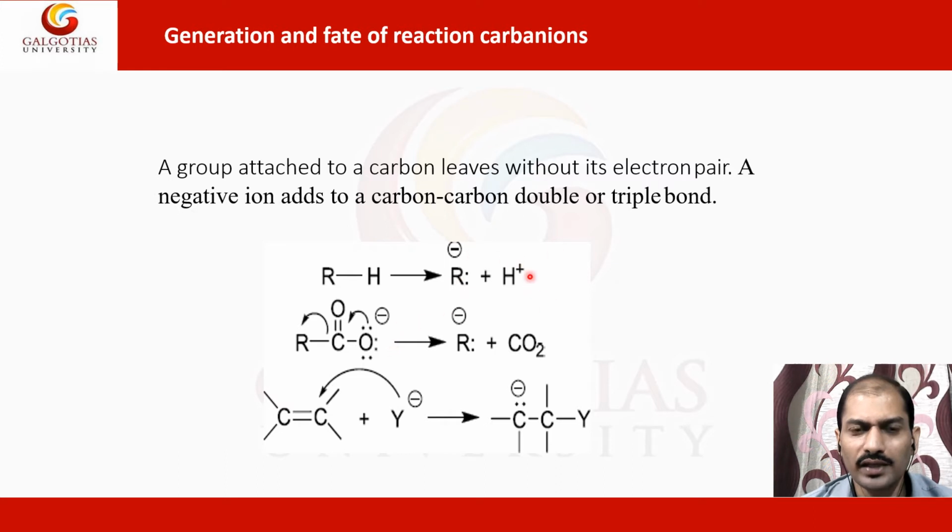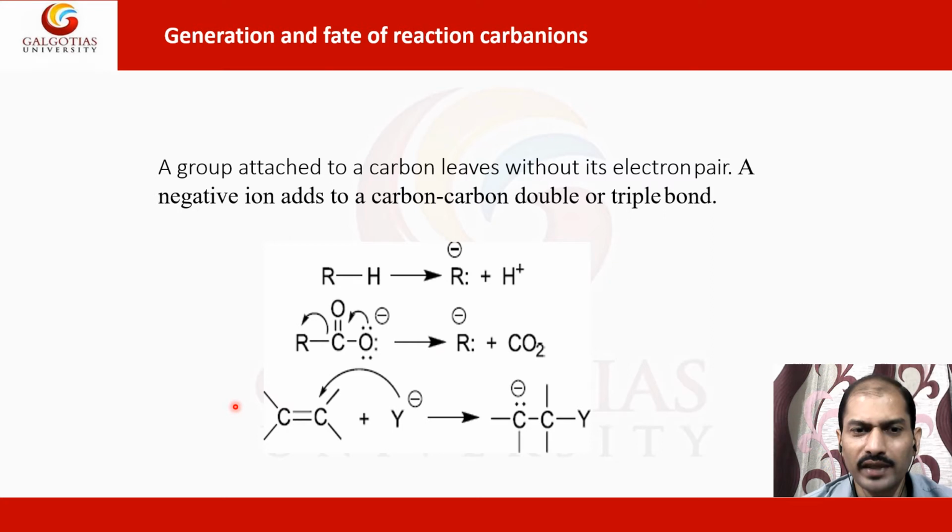Then these can be formed. A negative ion adds to a carbon-carbon double or triple bond. Now you can see here, from this group, this can also be RCO. Here this R is being replaced by taking the electron, due to the electron density moving in this direction because of the highly electronegative atoms. So this is also making a carbanion.